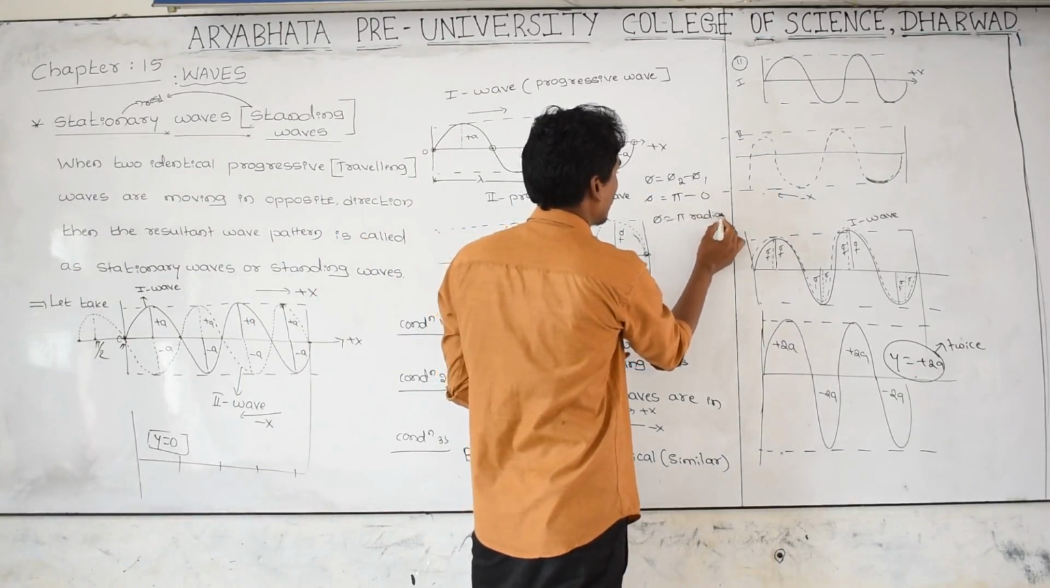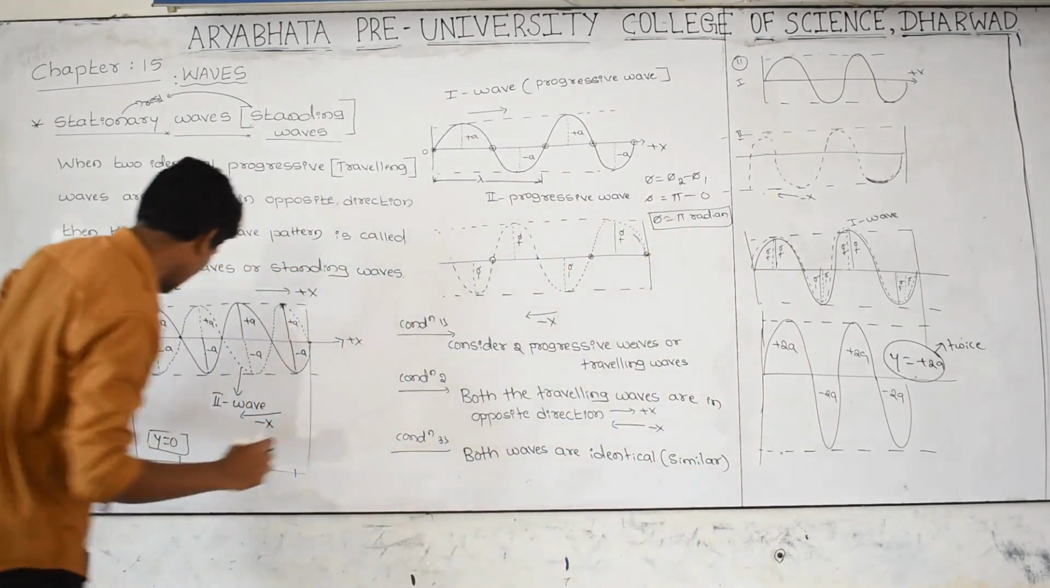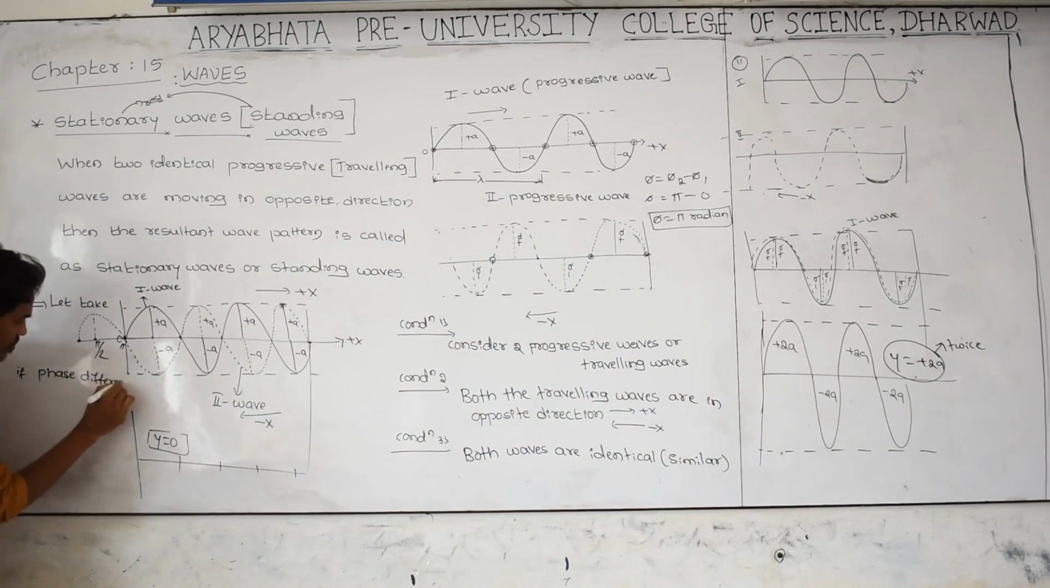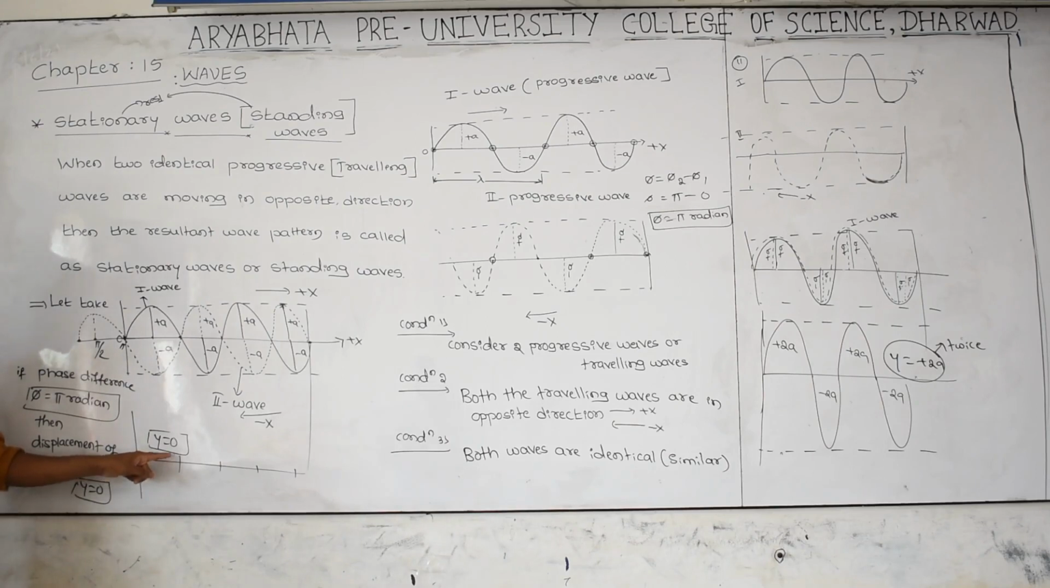If the phase difference is pi radian, which means 180 degrees, then the displacement of the wave becomes 0. The displacement of the resultant wave is 0. The resultant wave, that is y, is equal to 0. See here, the displacement of the resultant wave is 0.